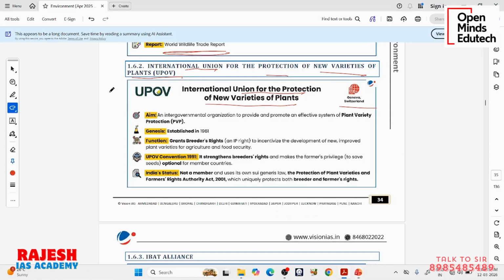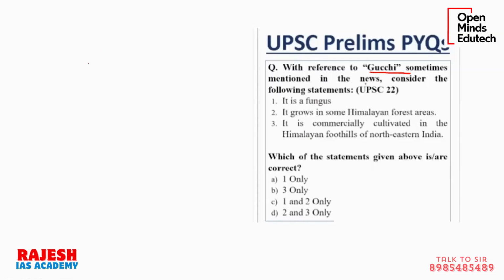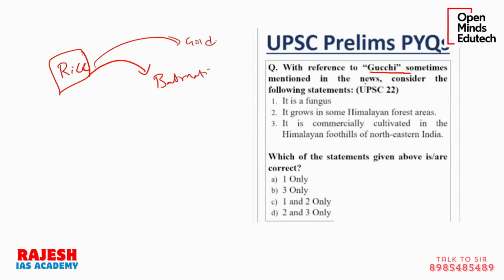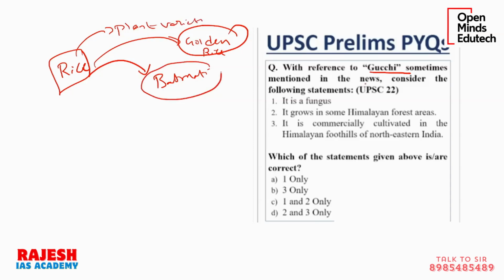So let me tell you about plant varieties. What are plant varieties? See, there is rice, which is a plant. Someone developed a new variety, let's say basmati, or there is a new concept called golden rice. So when you develop a superior version, a new variety of a regular plant, it is a new plant variety. Basmati rice is seen as somewhat premium, better for taste and usage than regular rice. So when you have a new variety of plant seen as superior to the normal one, it is a good thing.